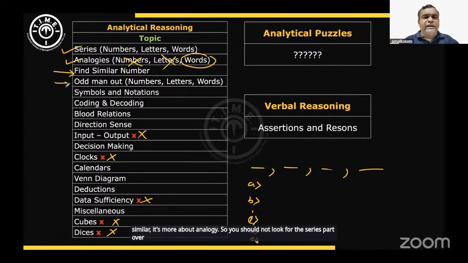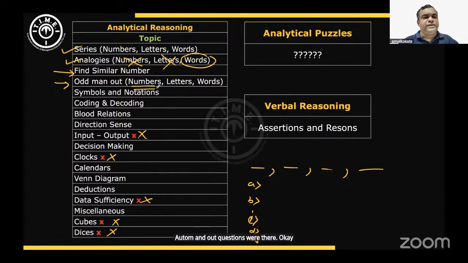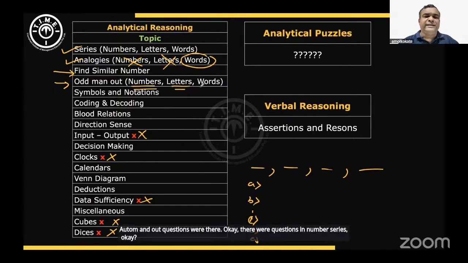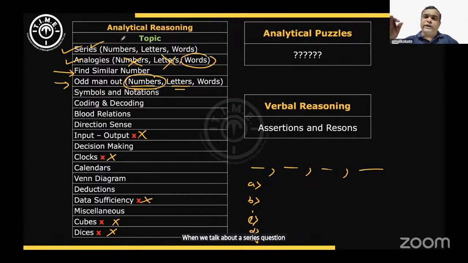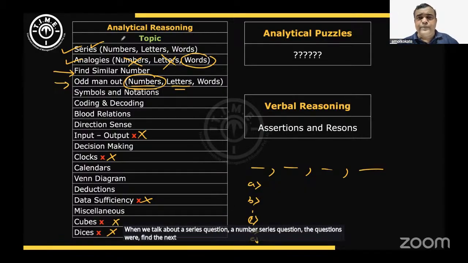Odd man out questions were there. There were questions in number series. In letter series there were no odd man out questions, but primarily you'll find odd man out questions in the number series part. Fine. When we talk about series questions, in number series the questions were find the next number in the series, also find the wrong number from the series, and also odd man out questions based on number series.